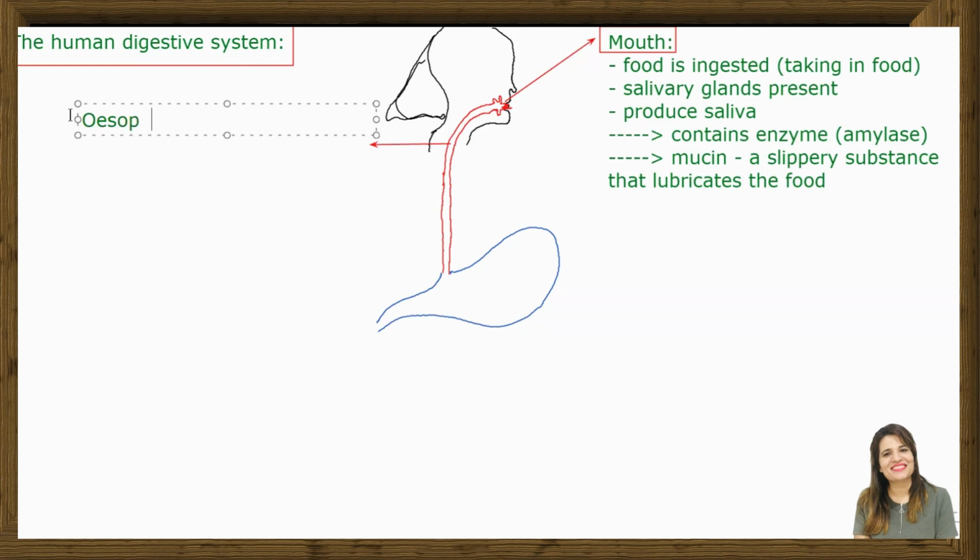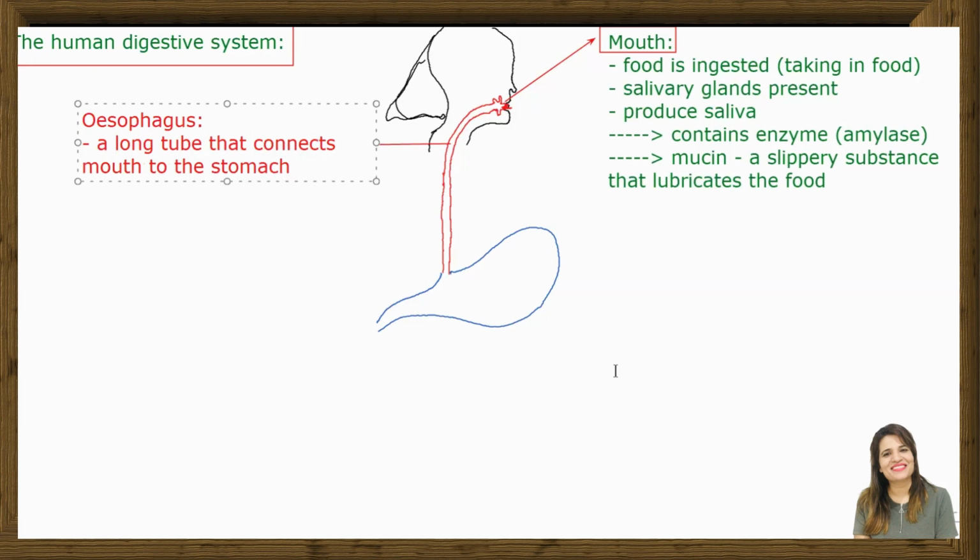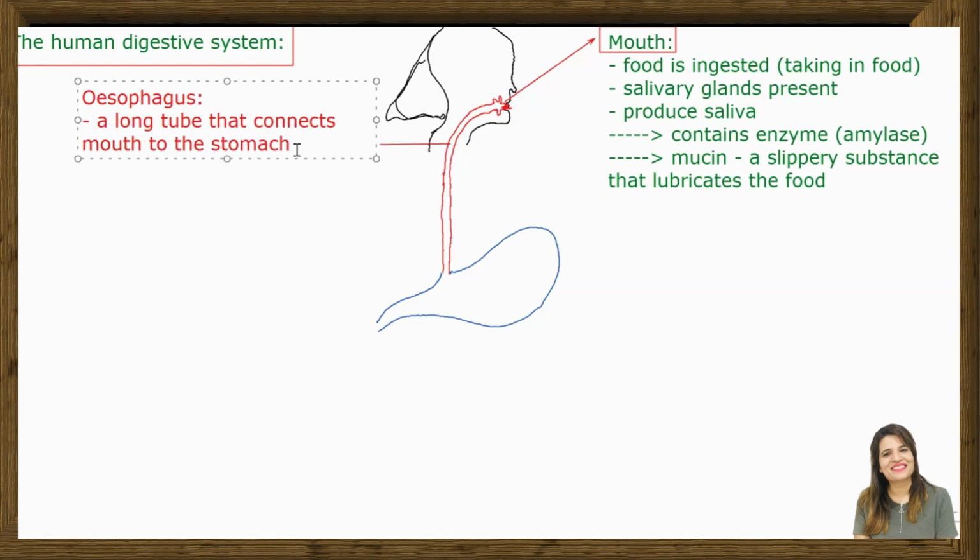Esophagus. Let me write it in red color, all different colors, so you can remember. First of all, it is a long tube. Long tube does what? That connects what? Mouth to the stomach. It is a long tube that connects mouth to the stomach.